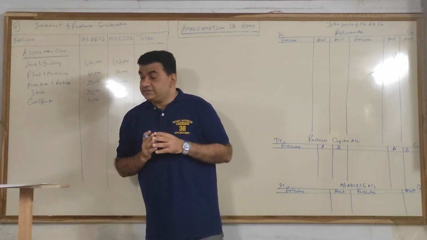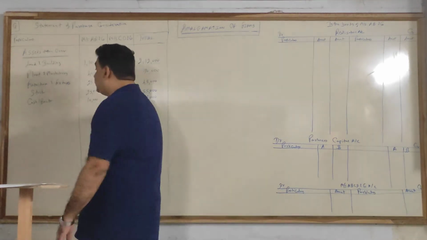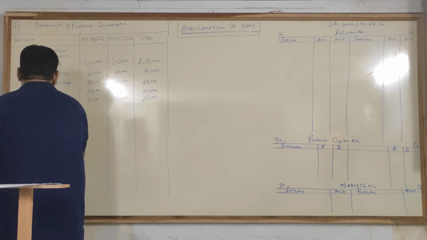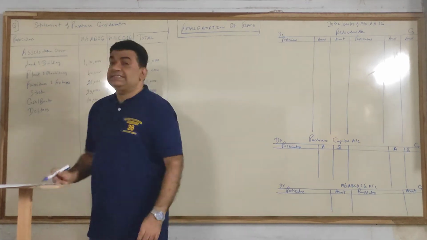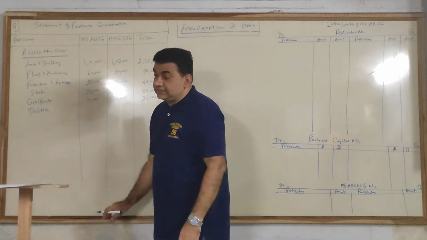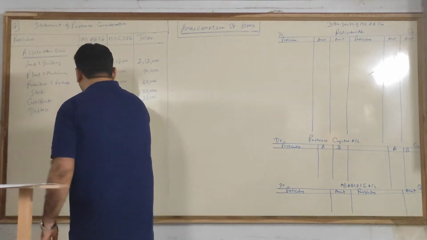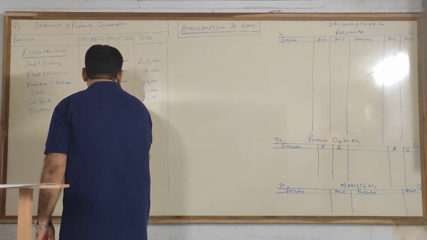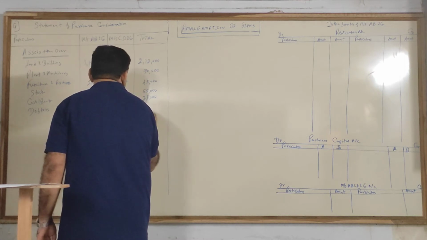Next, debtors, again no revised value given, so we take debtors at book value. Again I am repeating, book value means the value appearing in the books of accounts. For you it is in the balance sheet. So debtors 15,000 and 15,000.